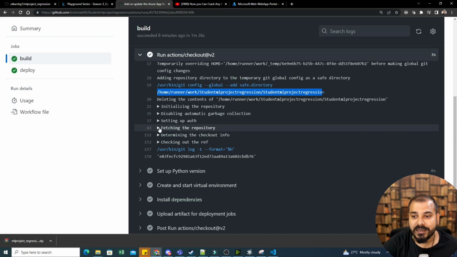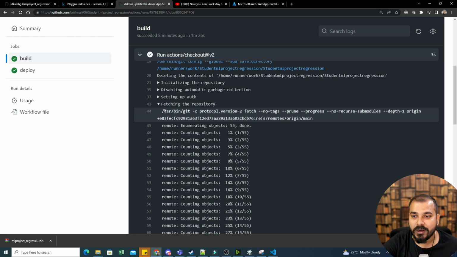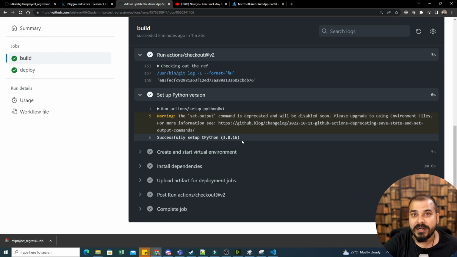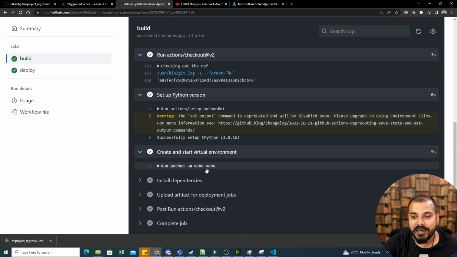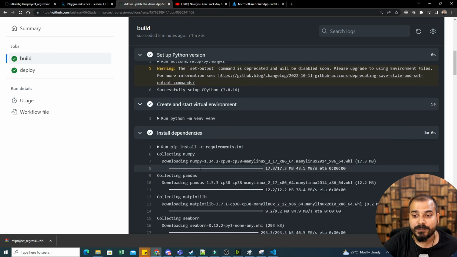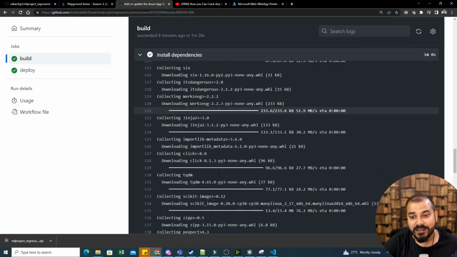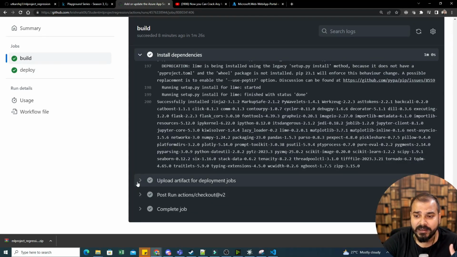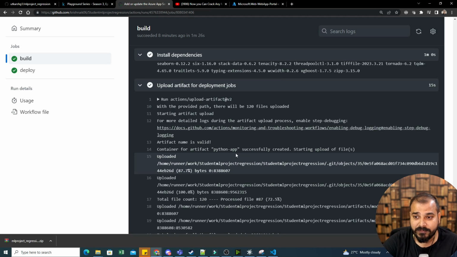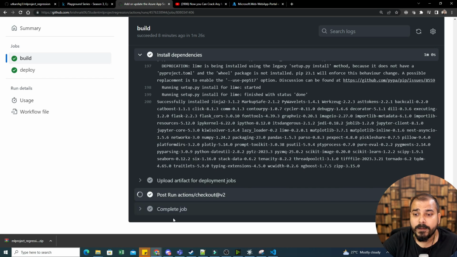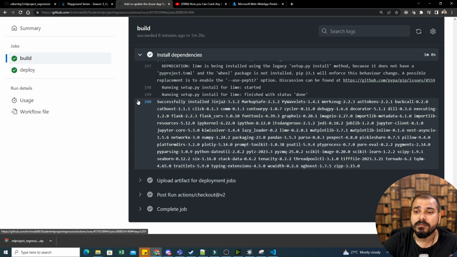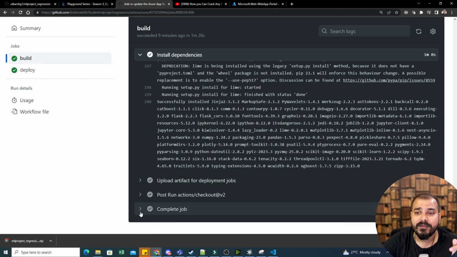It is initializing the repository. It is doing some steps like fetching repository and all. All the steps you'll be able to see over here. Then set up Python version. This is the second step with respect to the deployment that has happened. Then we went and created a virtual environment, installed all the dependencies with respect to requirement.txt. See, automatically all these things are happening. So in that YAML file, whatever are the steps written, that entire steps is basically happening line by line. Then we upload the entire artifact in the form of zip file inside the cloud, okay, the Azure cloud. So this particular step has also happened. Post run checkout. So here also you can see that whatever cleanup is required after the GitHub repository has been synced with the cloud. And then finally we complete the job.